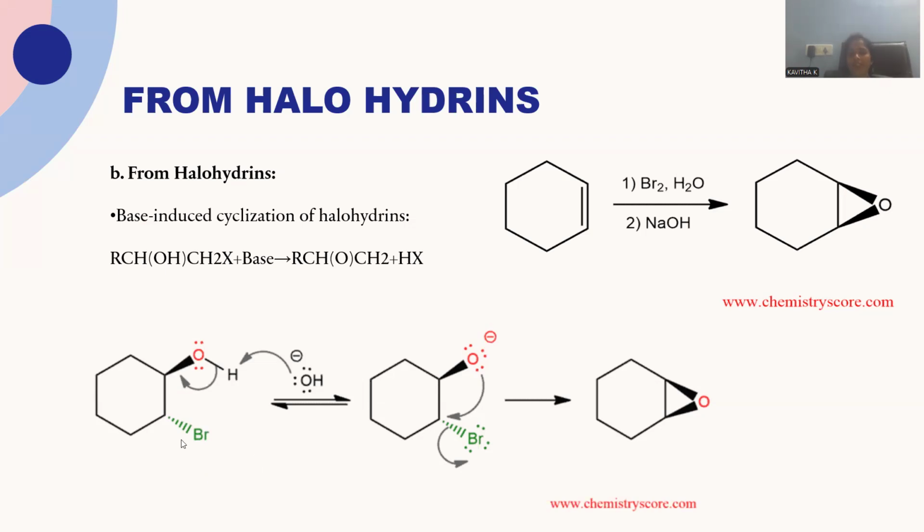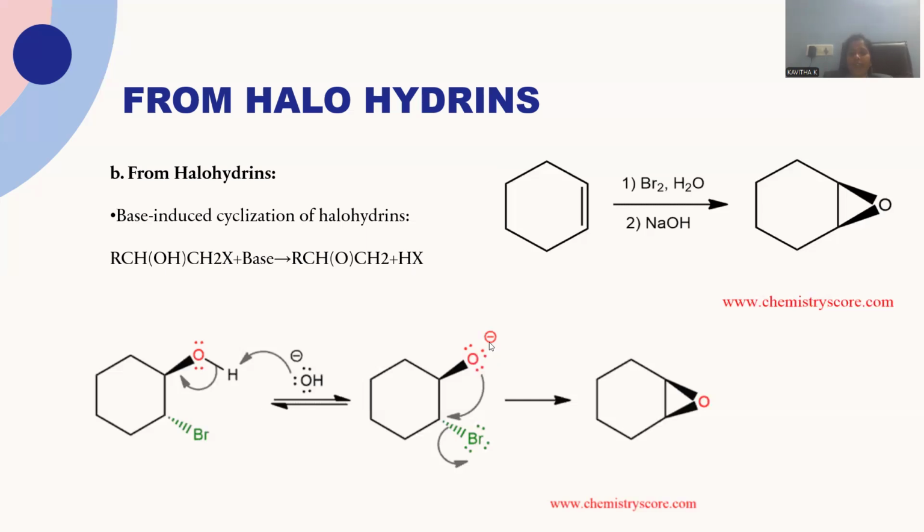Let me go with the specific alpha halohydrins. Alpha halohydrins are supposed to be reacted with a strong base. These basic conditions are used to pull up the H positive, the proton will be taken out by means of the basic conditions. Whenever base is able to pull this hydrogen, that generates the O negative.